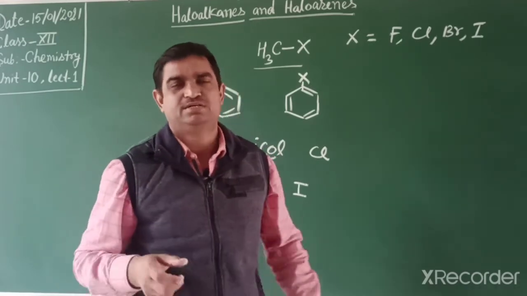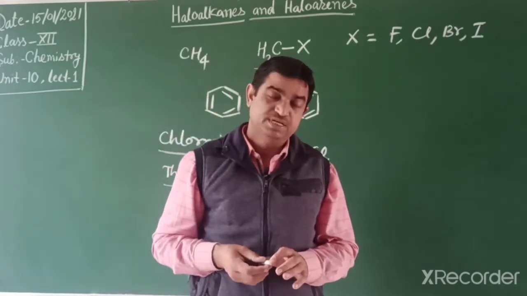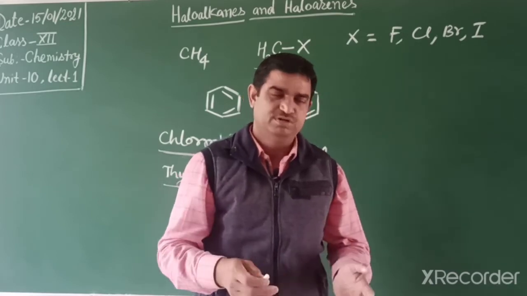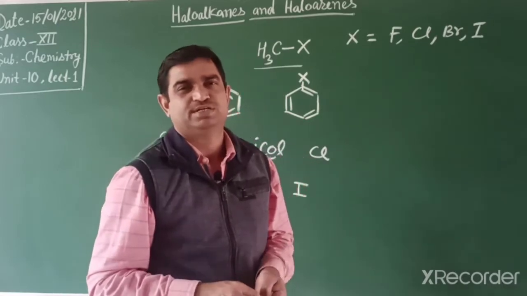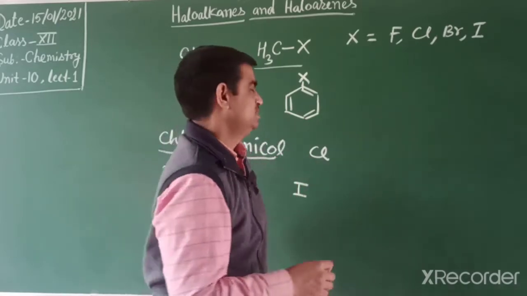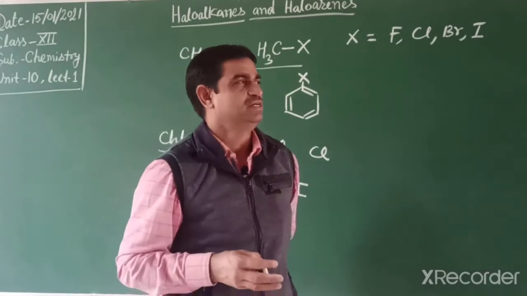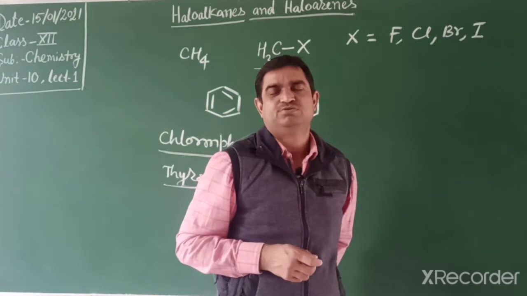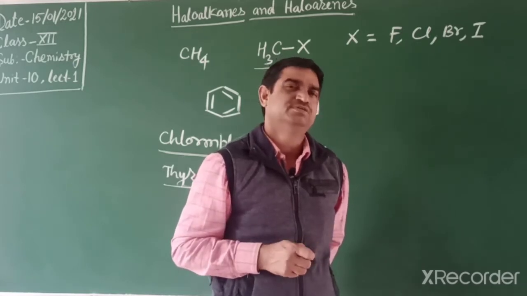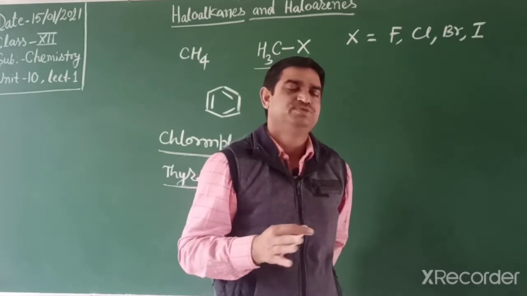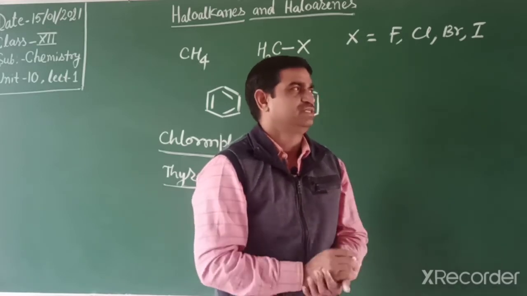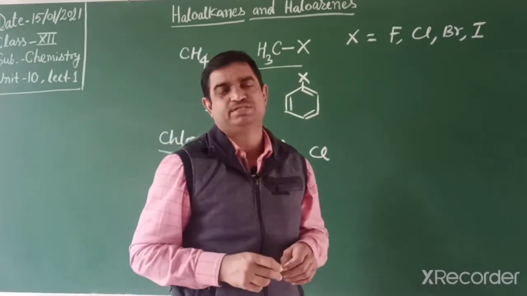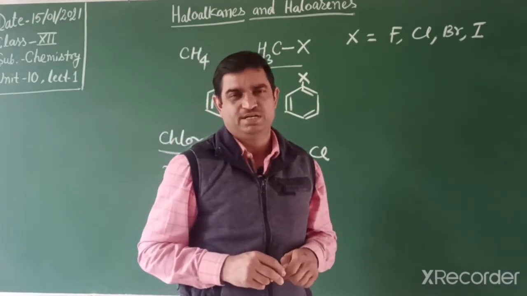Another chemical we use for anesthesia: earlier they used chloroform for treatment, but nowadays it is not used. Many other important compounds also contain halogens, like BHC for insecticides and pesticides. So we will discuss haloalkanes and haloarenes in detail.